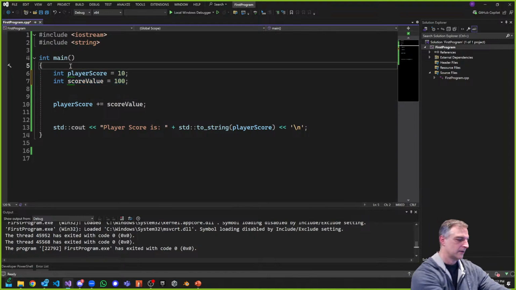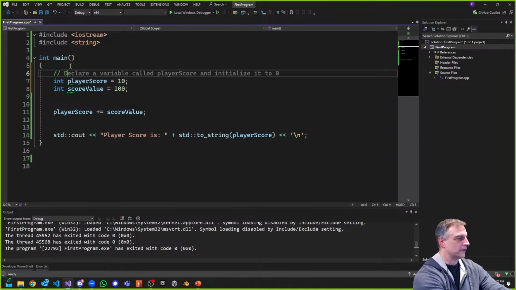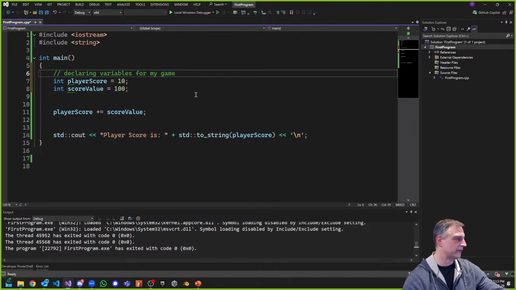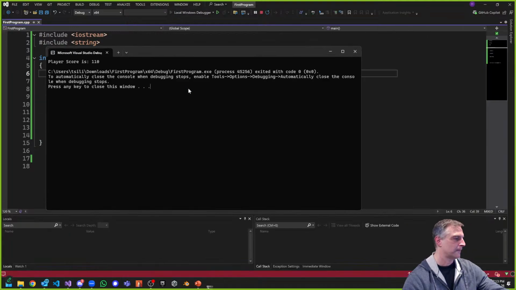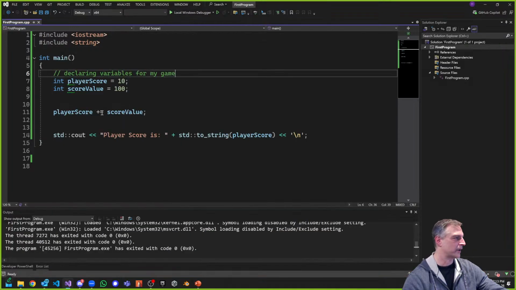So here's a comment. I'm declaring variables for my game. Here it is, and I've got player score and score value. I don't know if that's such a great comment, but here it is. I'm getting my score value and adding them together. And if I run it, then I'm good. I'm okay right now.